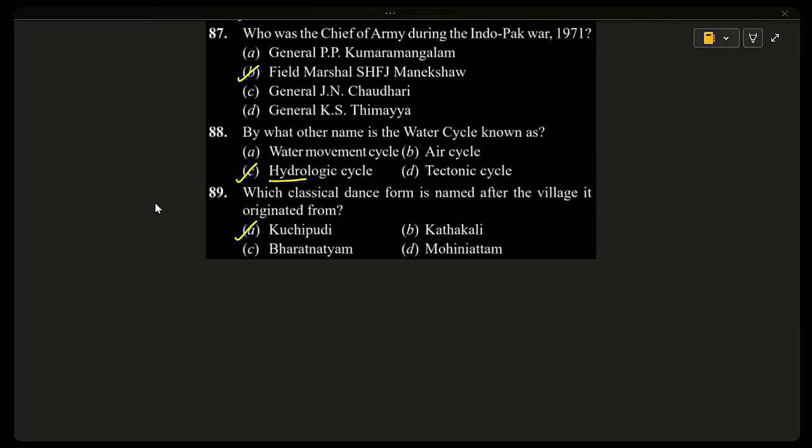Kuchipudi is a famous Indian classical dance form that gets its name from a village called Kuchipudi in the Krishna district of Andhra Pradesh. It is one of the few dance forms named after its place of origin. So Kathakali originated in Kerala but is not named after a village. Bharatanatyam is named after words related to expression and dance, not a place. Mohiniyattam is named after the mythological character Mohini. So Kuchipudi is a village name you can remember. And let's take the next set of questions.